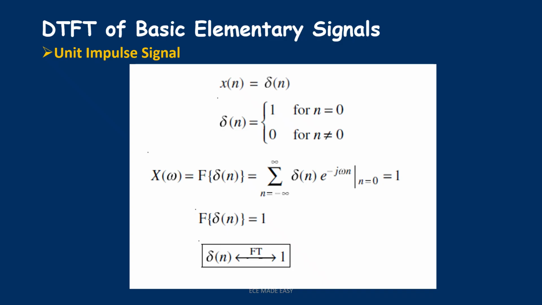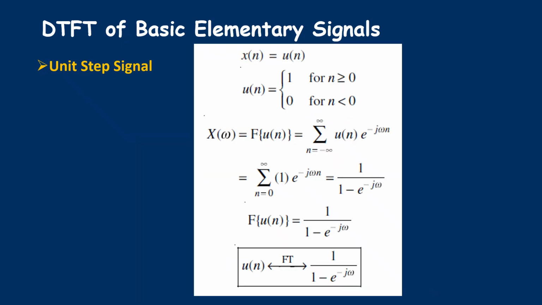Now x of n is delta of n. So delta of n exists only at n equal to 0. Hence from minus infinity to 0 and 0 to infinity the other points are 0. Hence we can apply at n equal to 0, e to the power 0 will be 1. Hence the Fourier transform of the impulse signal is 1. So sometimes a small question can be asked: what is the Fourier transform or DTFT of an impulse signal, which we obtain as 1.